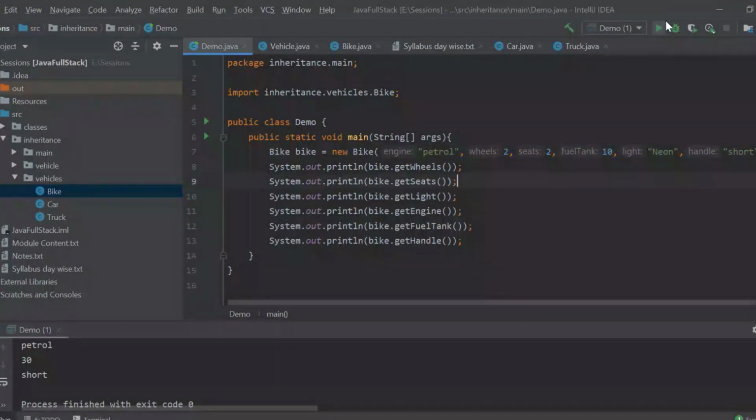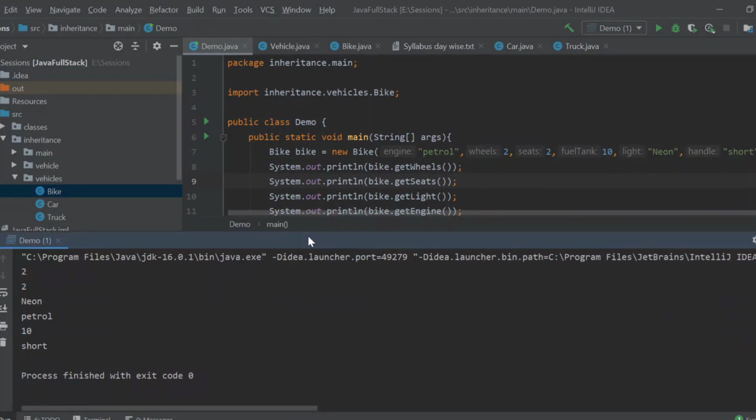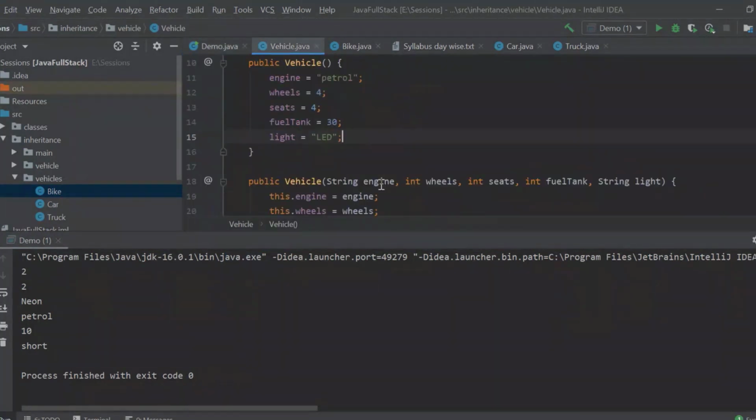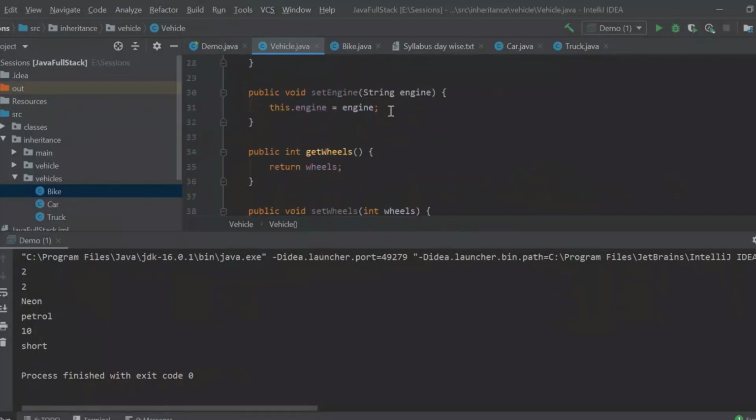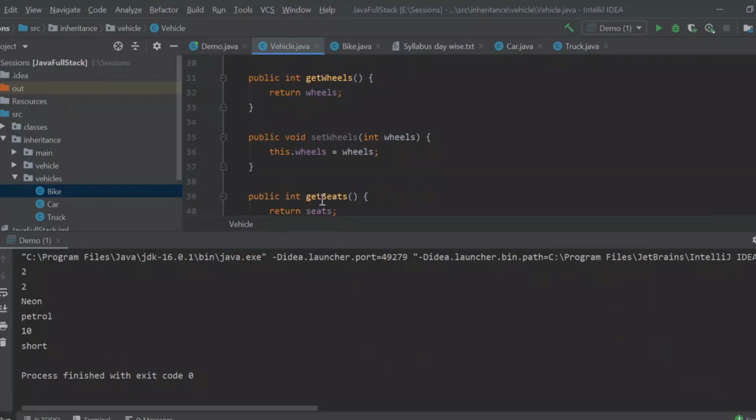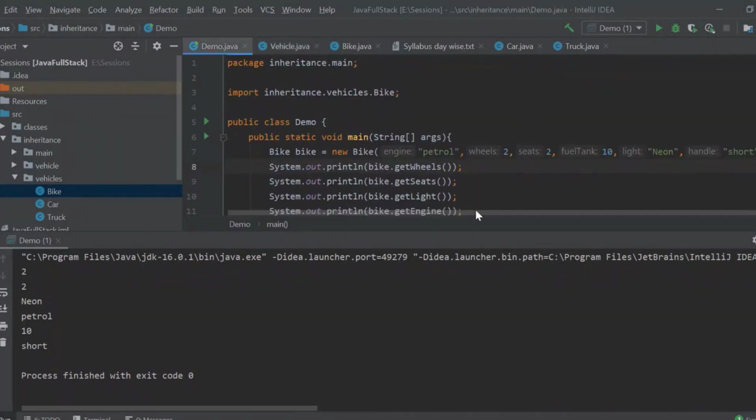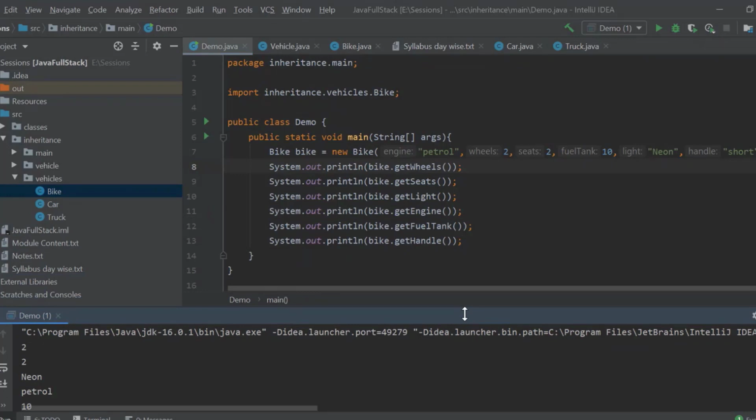Now if I run this, you can see all the parameters belong to the inputs which I have given in the constructor. Since I am giving everything directly in the constructor, there is no need of setter methods in our vehicle class. So I'll just remove all my setter methods over here. Done, all my setter methods have been removed. Are we clear till this point how our constructor is working for inherited classes?